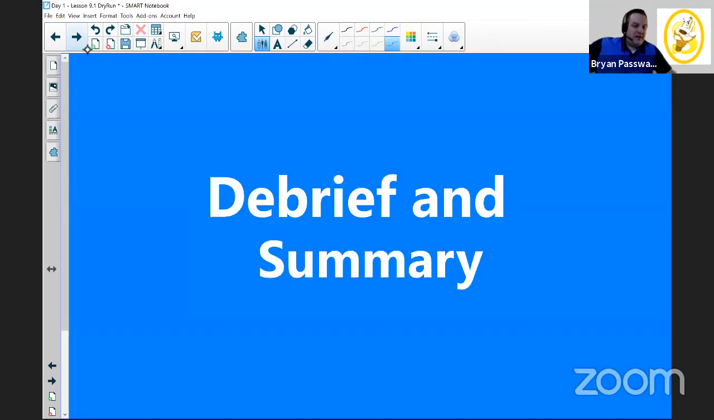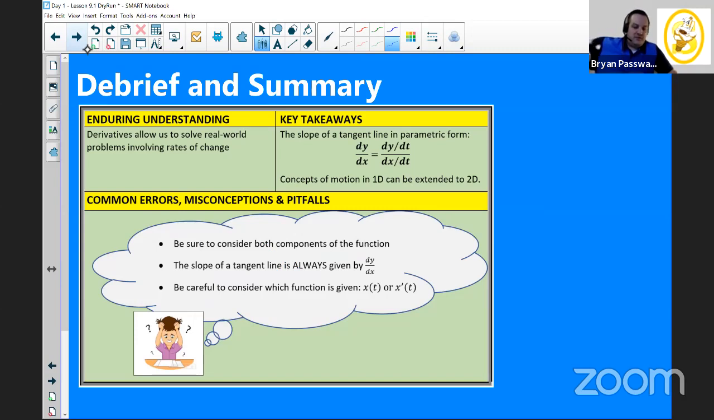So at the end of the lesson, let's take a look and debrief and summarize a little bit. An enduring understanding is something that hopefully these little topics will build up and work together to help you have a better concept of how calculus works. And so here we get the understanding that derivatives can allow us to solve real world problems involving rates. A couple of key takeaways that I hope you'll remember moving forward is that the slope of a tangent line in parametric form is given by this equation. And also the concepts of motion in 1D, that means moving along the x-axis or moving along the y-axis, just those basic motion problems. Those same exact concepts and ideas can be extended to 2 dimensions or parametric forms.